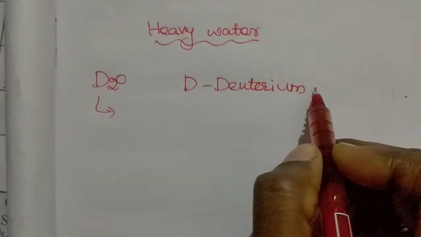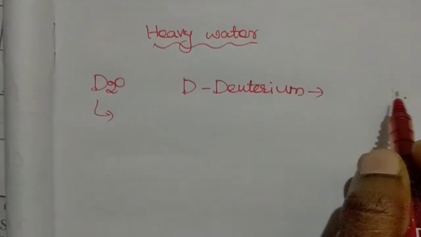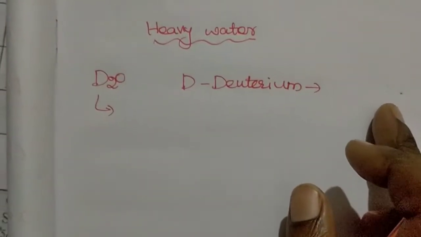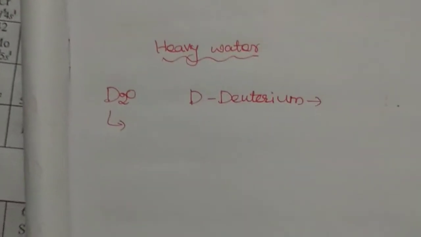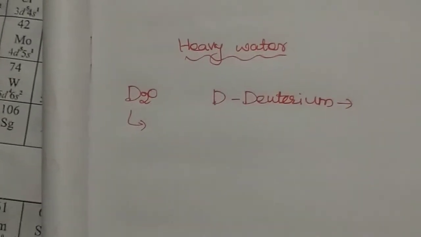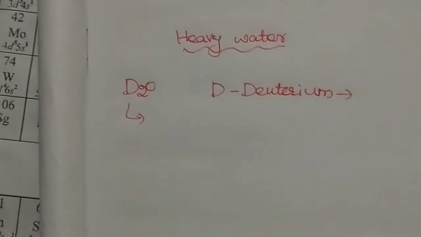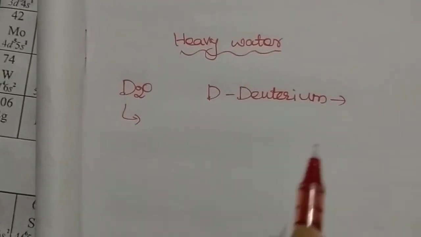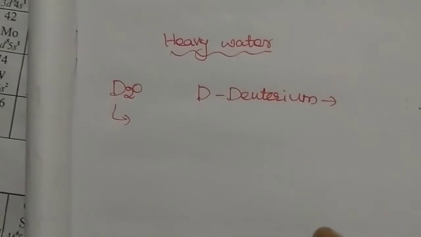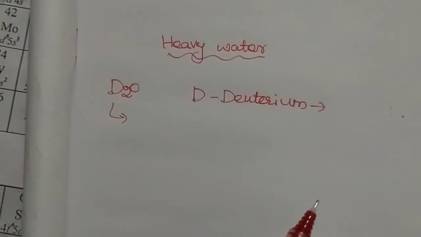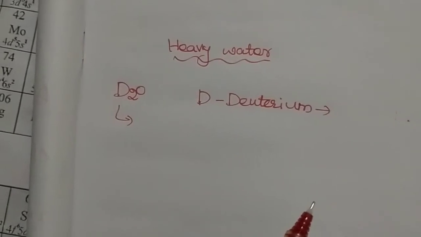So deuterium is a heavy hydrogen, a heavy isotope, so you can call this heavy hydrogen. It does not occur naturally in abundance, but you can synthesize heavy water from normal water. How? By the process of electrolysis of water.